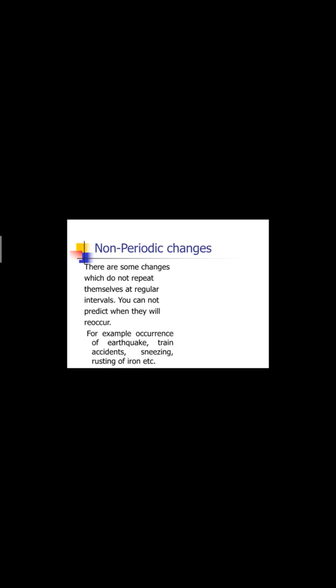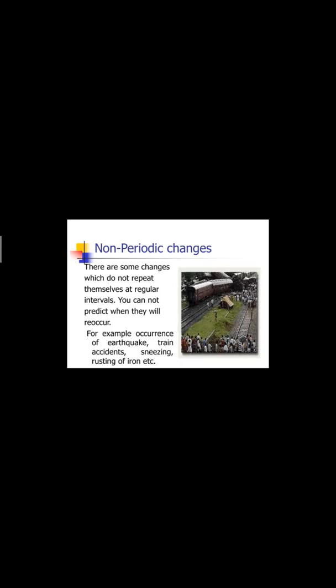Non-periodic changes are those which do not occur at regular intervals of time. These are known as non-periodic changes. For example, we cannot determine when an earthquake will occur. Sneezing is beyond our control, it is a non-periodic change. Rusting of iron is also a non-periodic change.